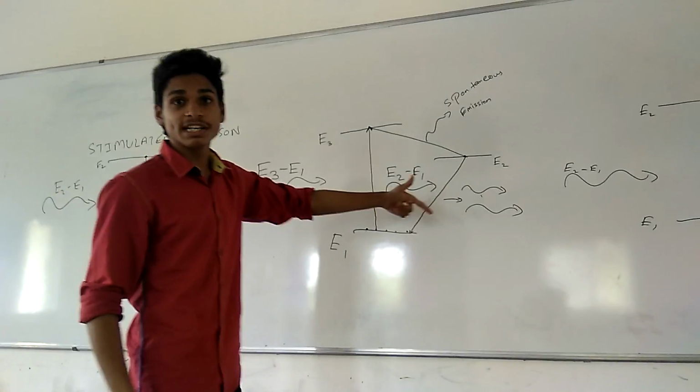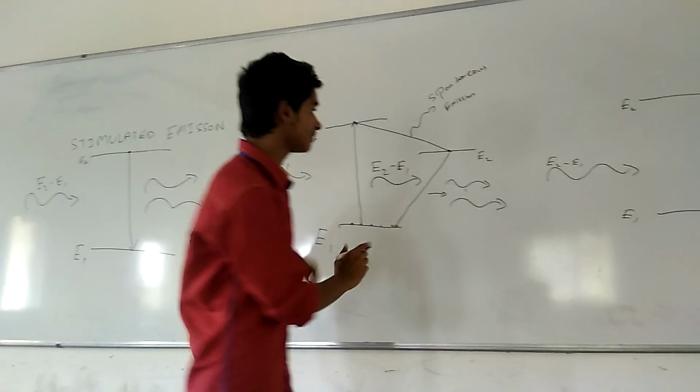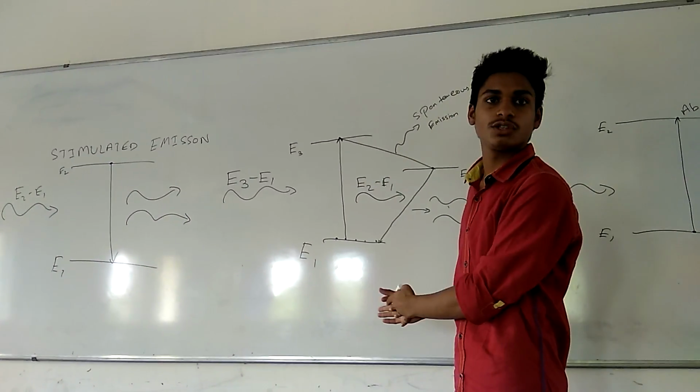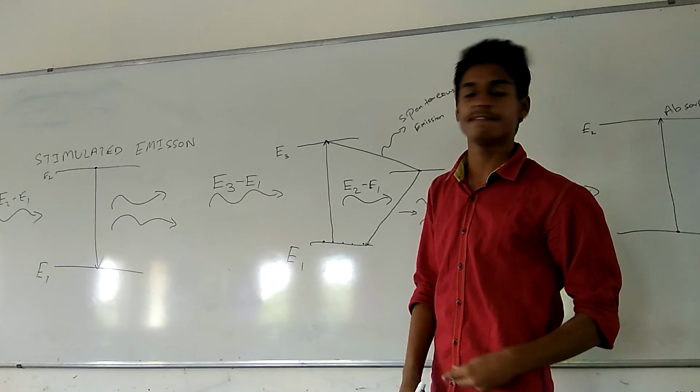Okay, there's one more condition for this to happen. Since it is coming down for stimulated emission, the condition for stimulated emission to happen we call population inversion.